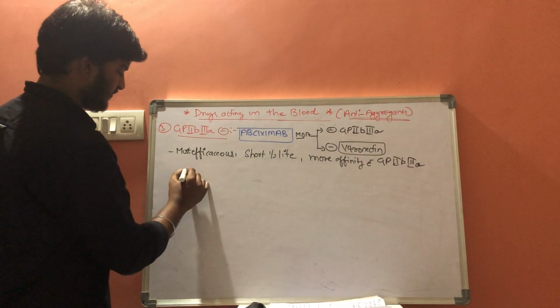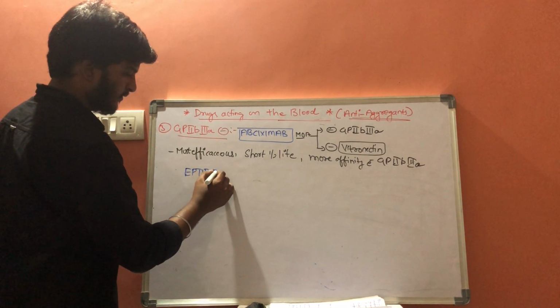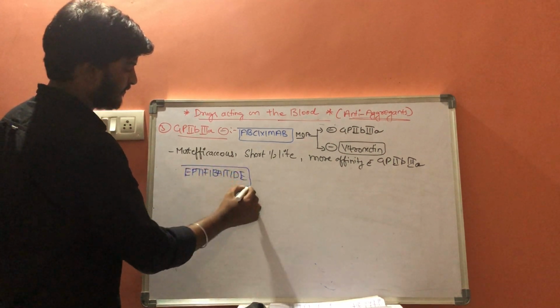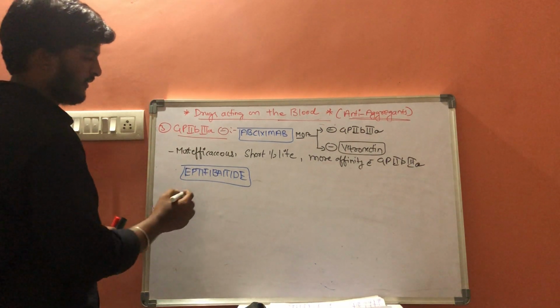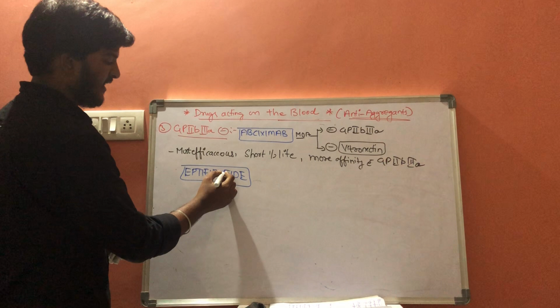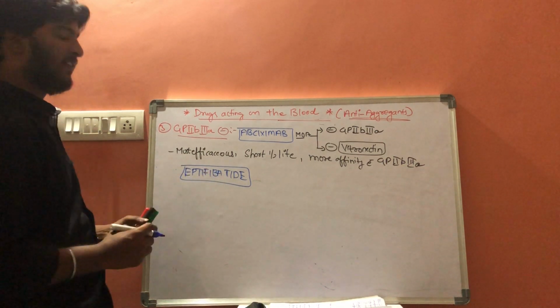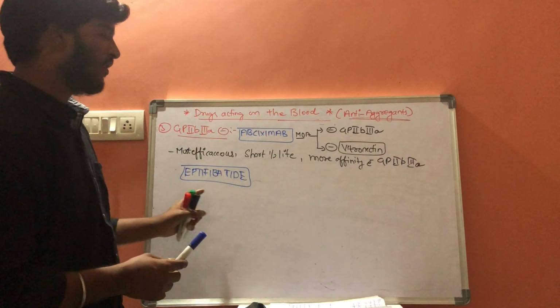eptifibatide. Eptifibatide has the longest half-life.